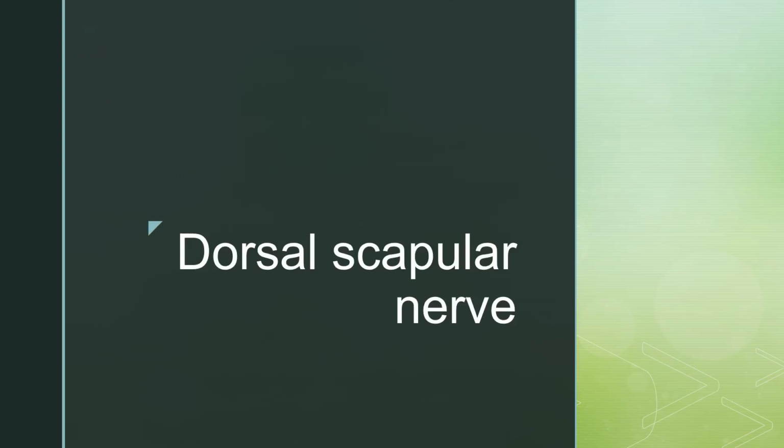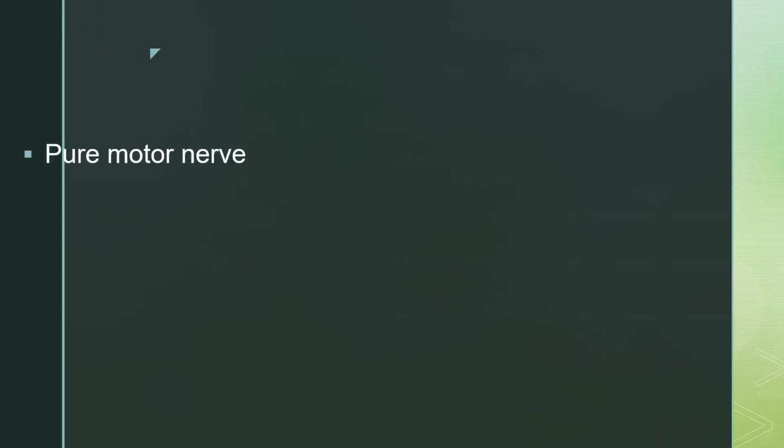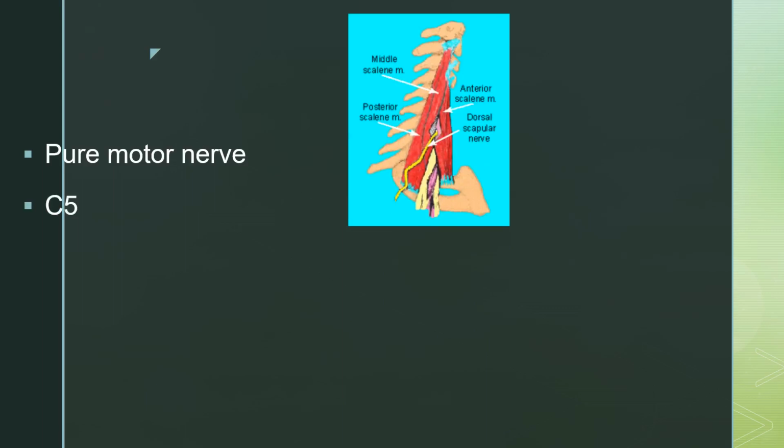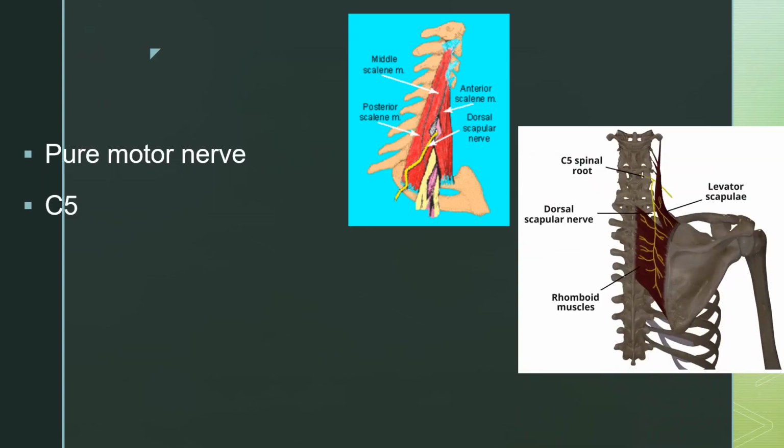Today we will be discussing the dorsal scapular nerve. The dorsal scapular nerve is a pure motor nerve. It arises from the C5 nerve root, where it passes through the scalenus medius muscle. It passes through the substance of the scalenus medius muscle, and as it arises from the C5 spinal root, it supplies the levator scapulae muscle and the rhomboid major and rhomboid minor muscles.